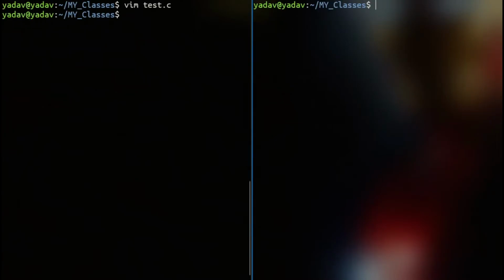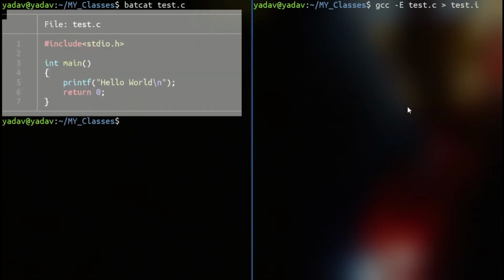First of all, I'll do gcc capital E test.c, and I'll save this output to test.i. This is to see what will happen after pre-processing. So I'll show you the actual thing here. This is our source code, and now I'm running gcc with the switch -E on this file, and I'm saving the output to test.i.